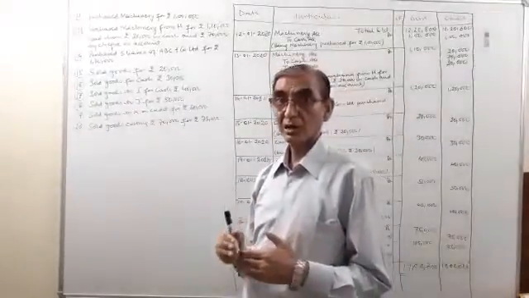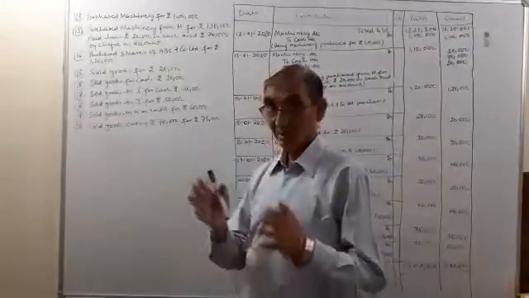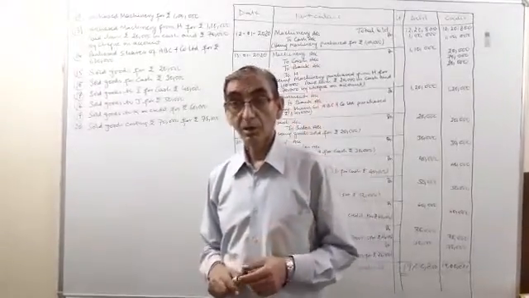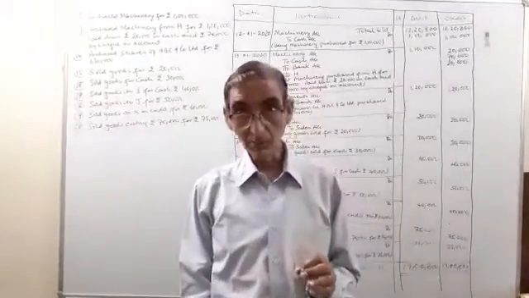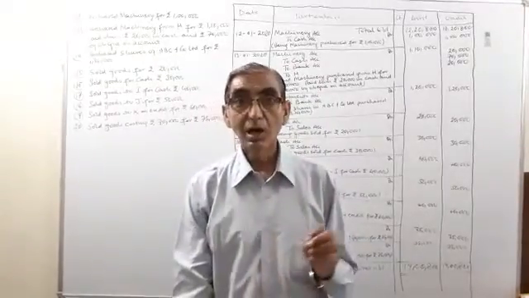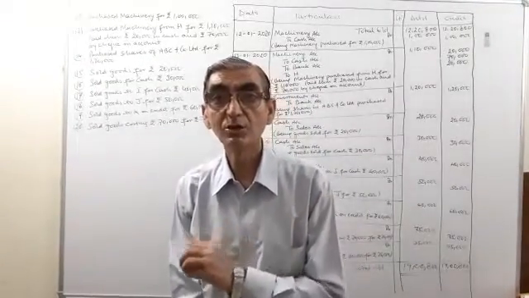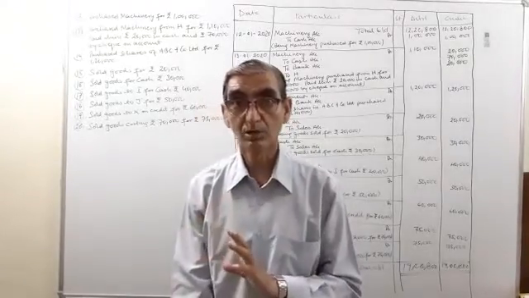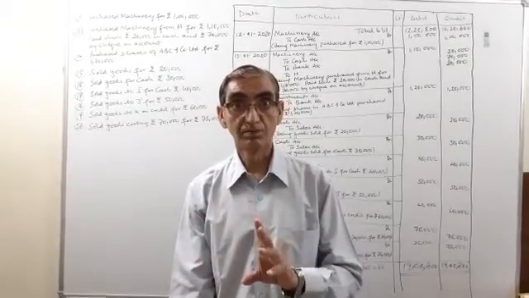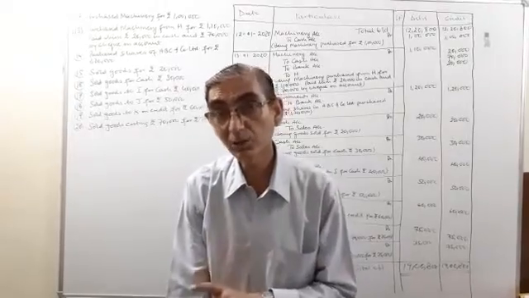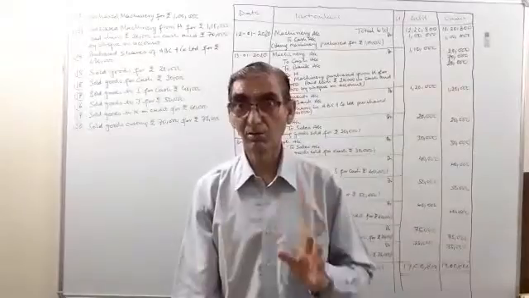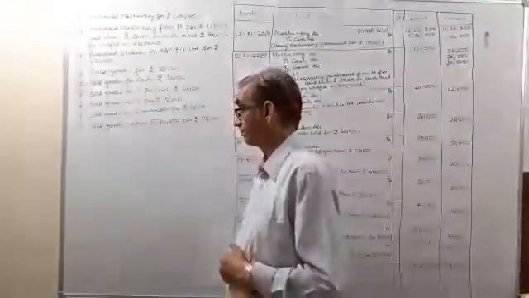Now we will start the transactions related to sales of goods. Now whenever the goods are sold, our sales account will be taken into consideration. The entry will be passed through the sales account for goods, and when the asset will be sold, then the name of the asset will be taken into account.